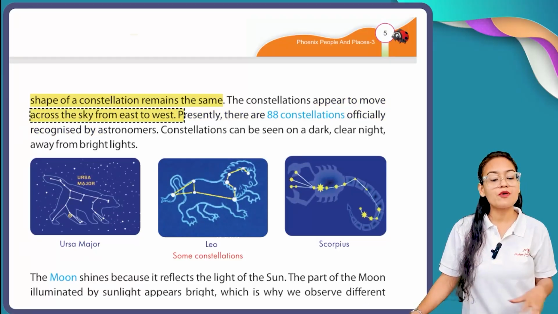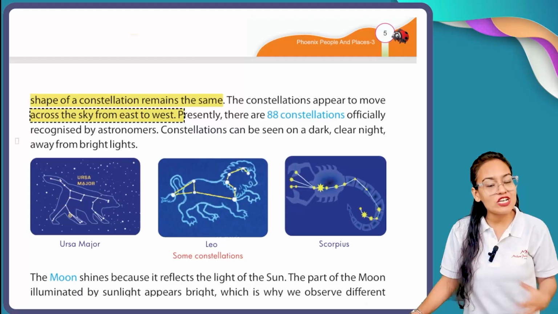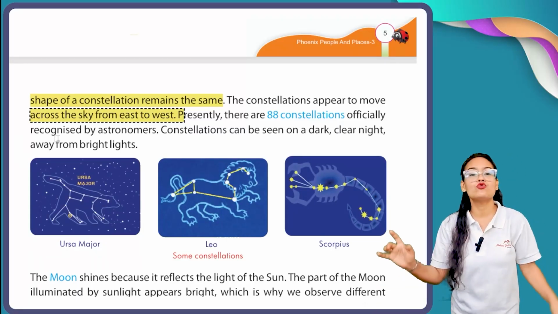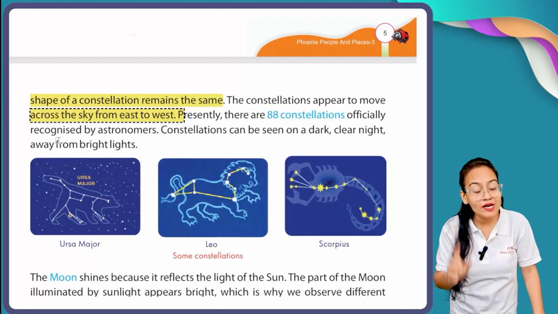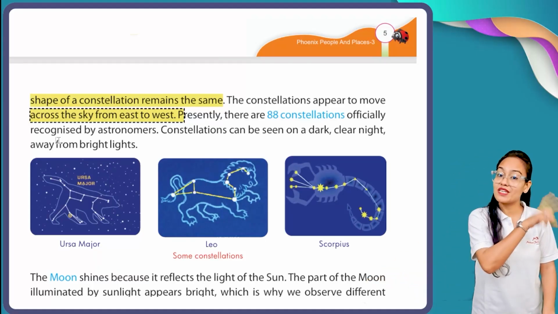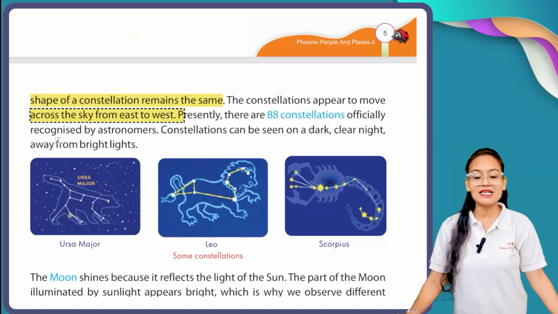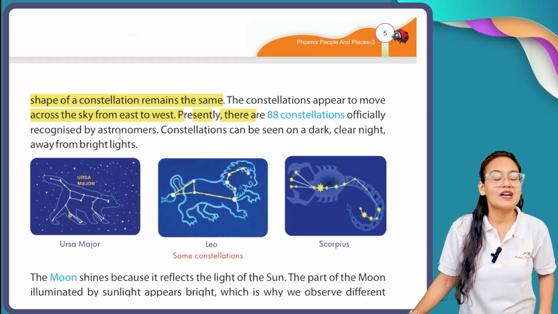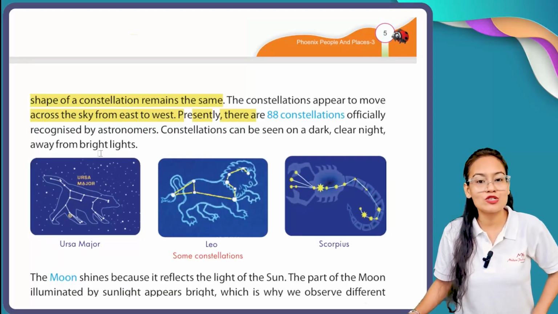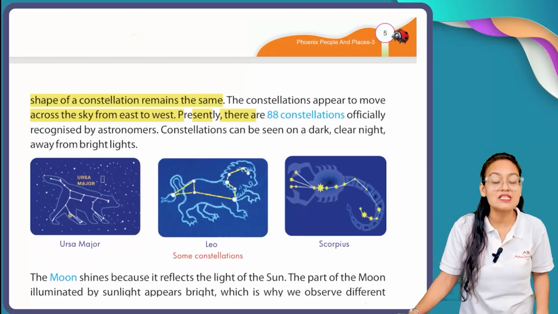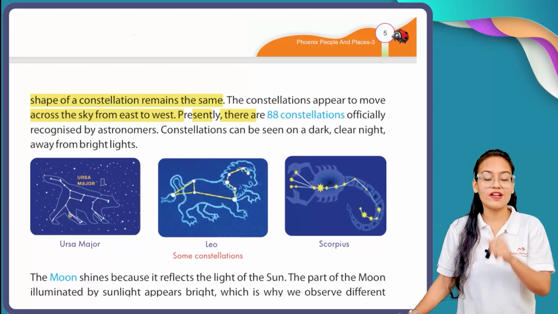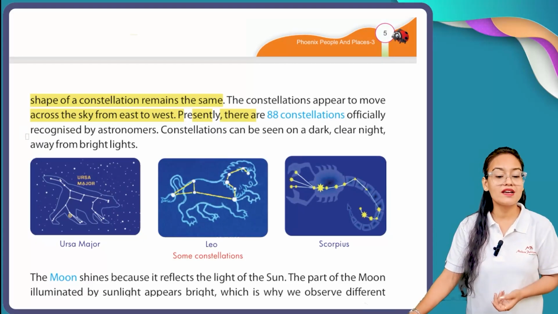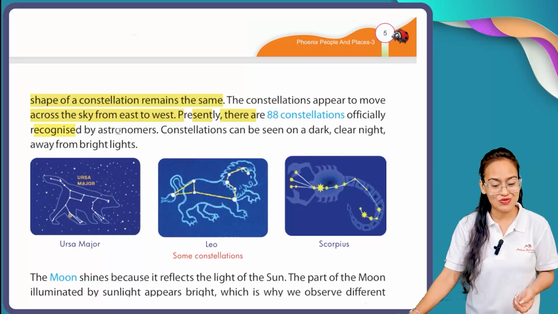Presently, there are 88 constellations. If I ask you how many constellations are present in our universe, there are 88, because they are officially recognized by our astronomers.